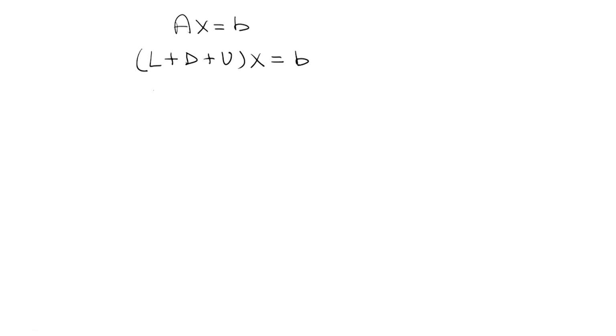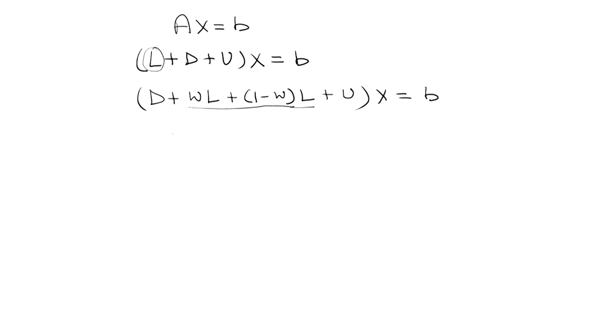Now what you do is write (D plus omega L plus (1 minus omega) L plus U) x equals b, where omega is some scalar. If you observe this, it is just omega L plus L minus omega L, so this is just L only.